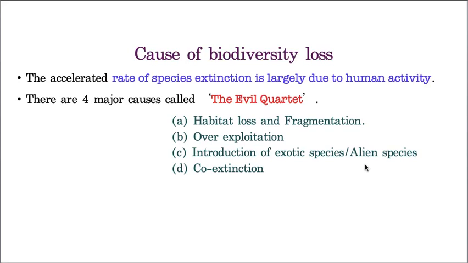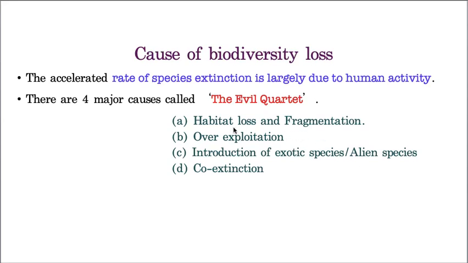So because of these indiscriminate human activities, we are losing so many species which are even required for us. There are four main reasons, which you will call the evil quartet. Quartet means there are four reasons. So what are the four reasons?